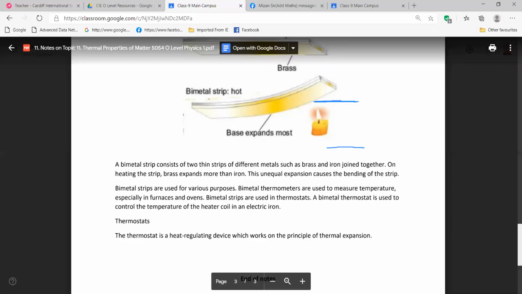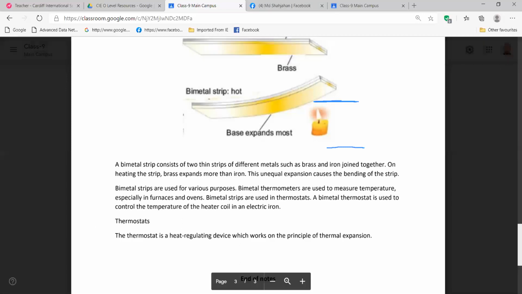That is also a thermostat. So we are done with thermal expansion of solids, liquids, and gases, right? We are done with all the contents.